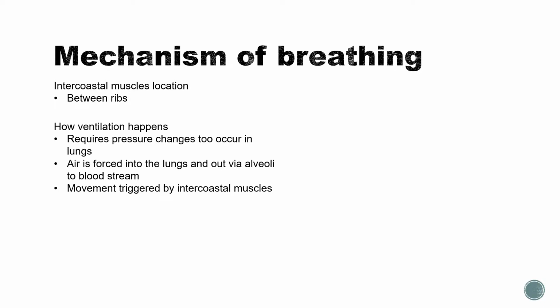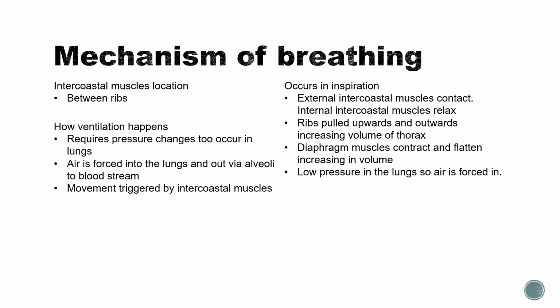Mechanism of breathing. Intercostal muscles are located in between the ribs. Ventilation happens as it requires a pressure change to occur in the lungs, so air is forced into the lungs and out via the alveoli into the bloodstream. The movement is triggered by intercostal muscles.